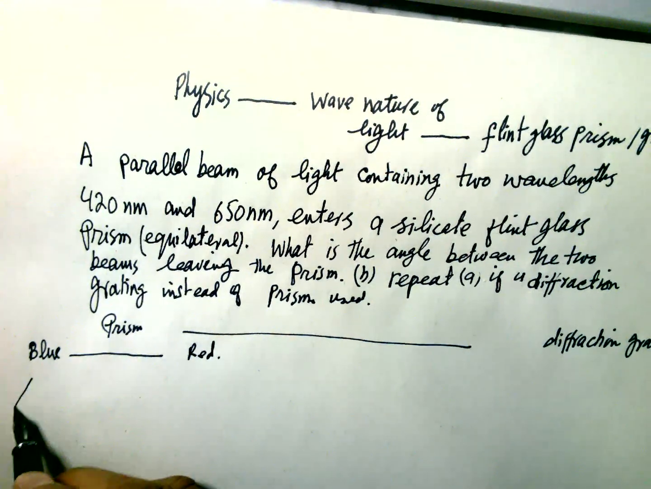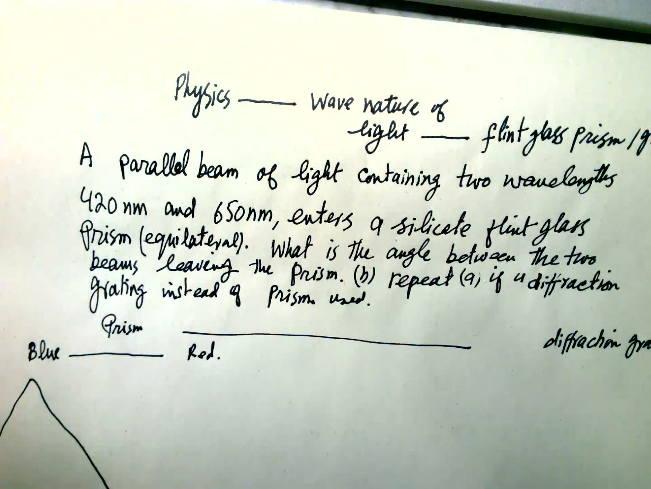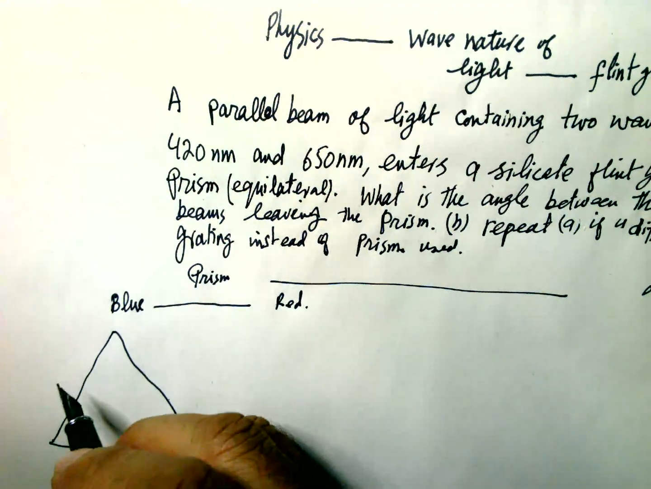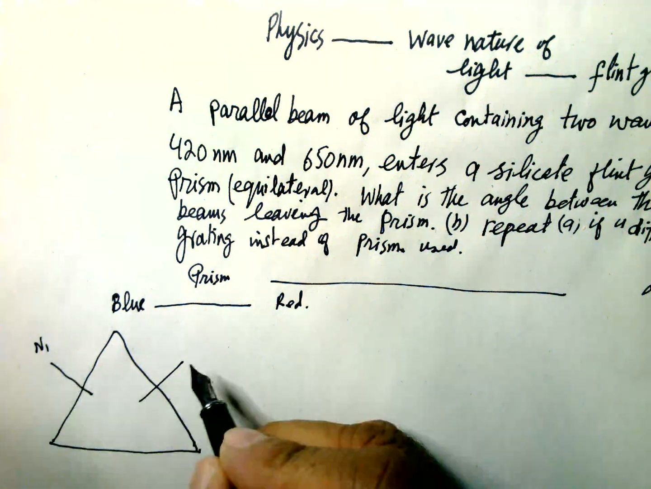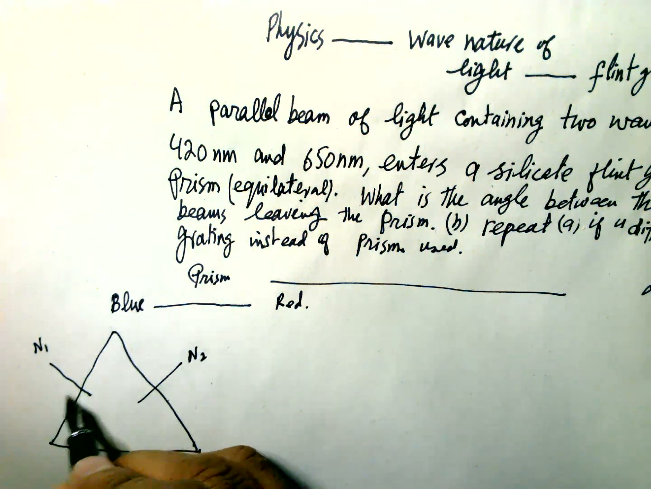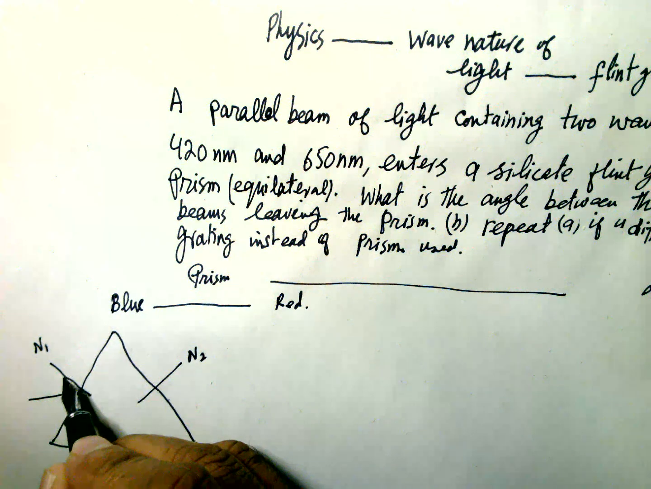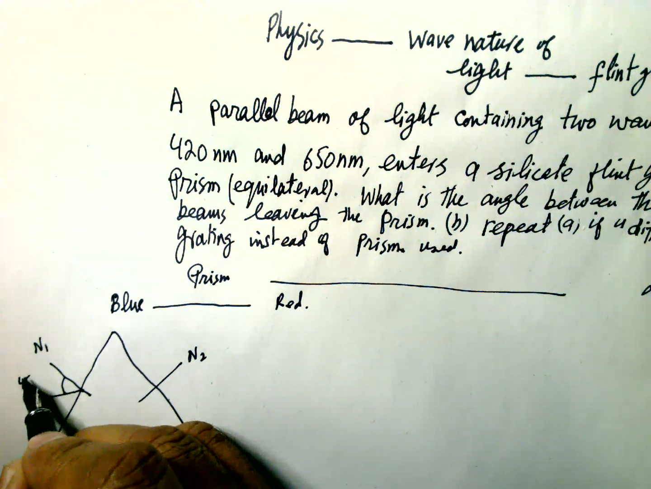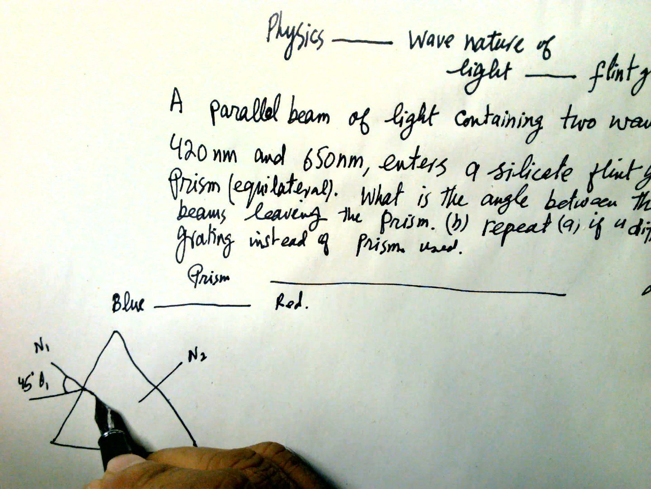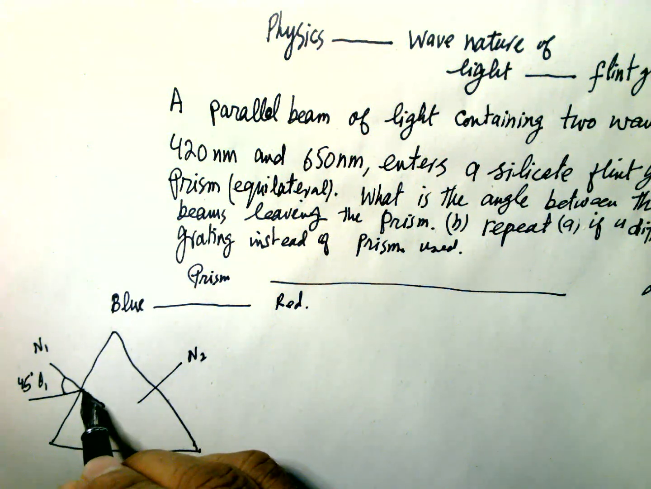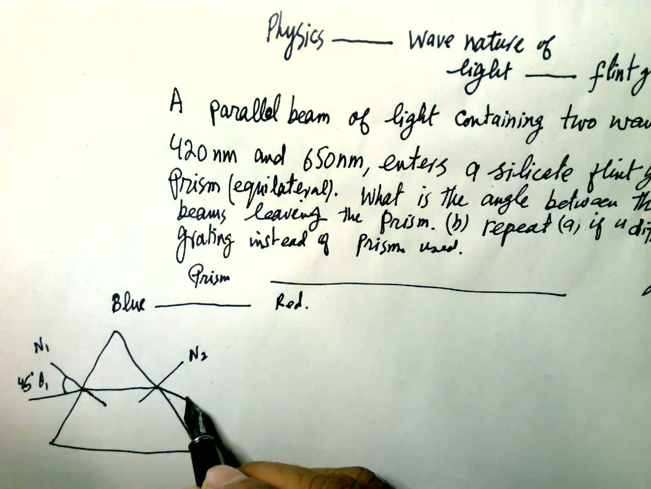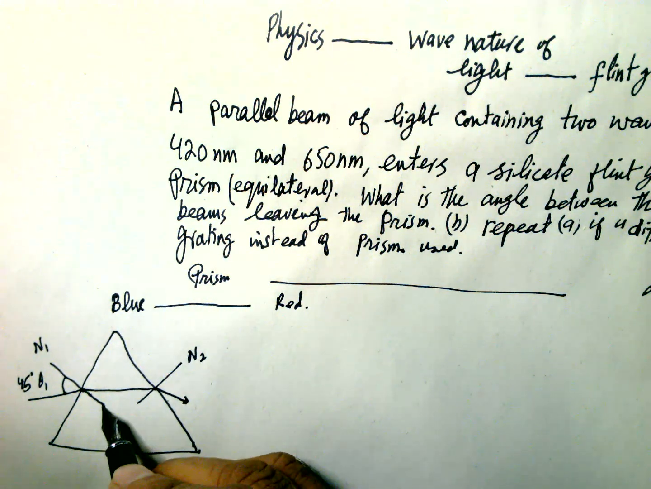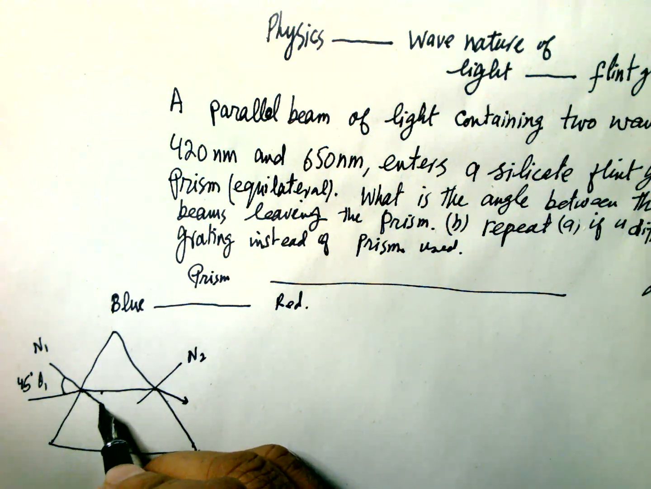So first of all, the diagram is this one. This is a prism. This is a normal. This is another normal. This is normal 1. This is normal 2. So light enters at an angle of, say, 45 degrees. This is theta 1. It goes in this direction, and then it goes toward this one. So this is theta 1. This is theta 2.